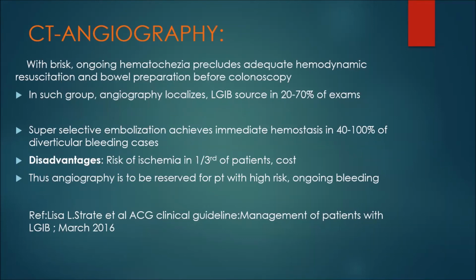CT angiography is used with brisk ongoing hematochezia, which precludes acute hemodynamic resuscitation and bowel preparation before colonoscopy. In such a group, angiography localizes the lower GI bleed source in 20 to 70% of cases. Super selective embolization can be done, which achieves immediate hemostasis in 40 to 100% of bleeding cases.